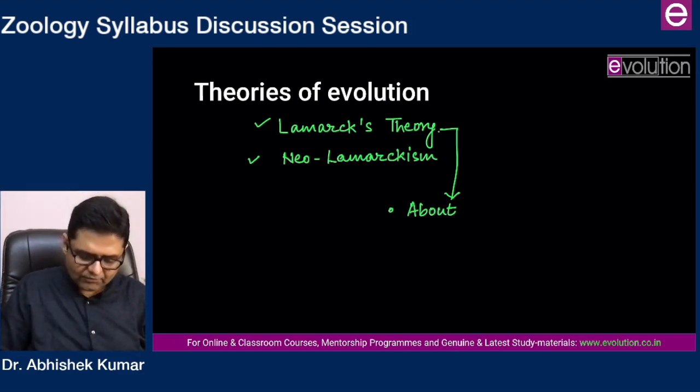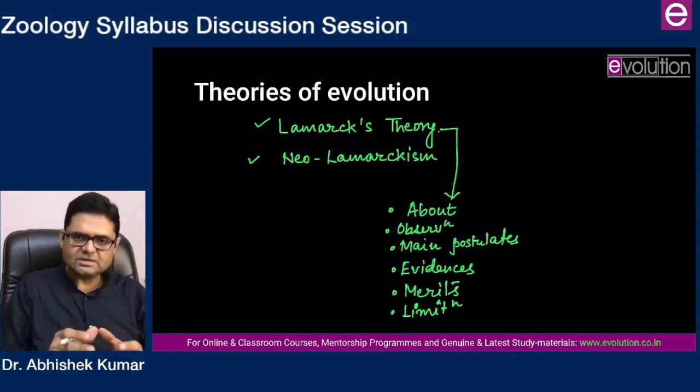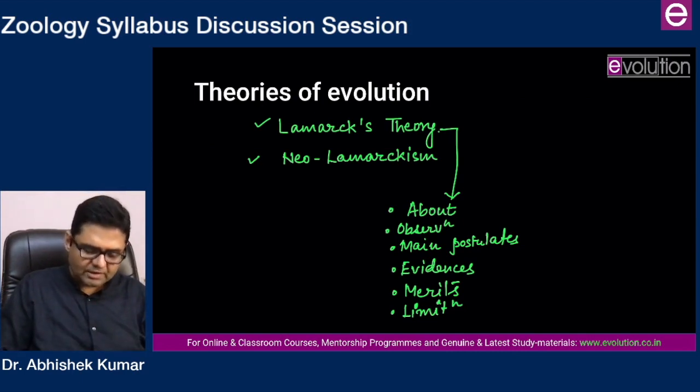After that, Lamarck's observations, his main postulates, what all he suggested, what evidences he provided, what were the merits of his theory, and what were the limitations of his theory. This much about Lamarckism, and both of these you should prepare in not more than 150 words.